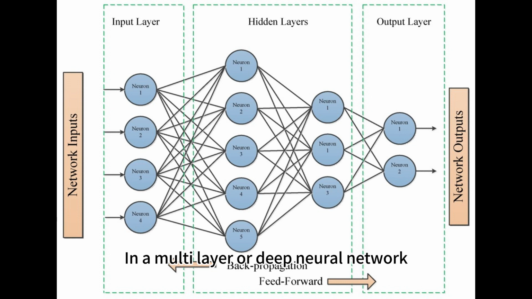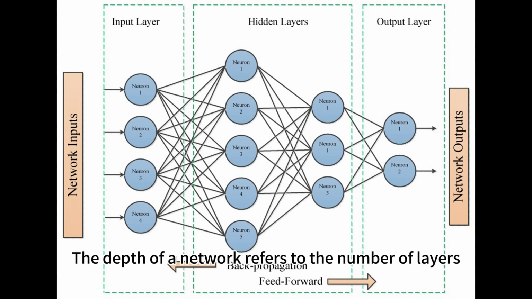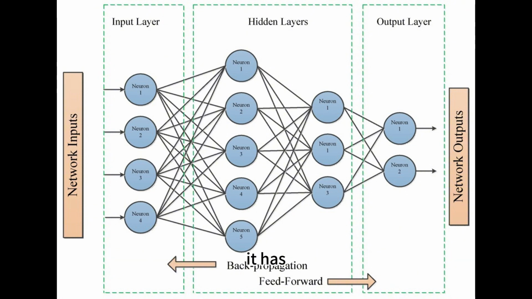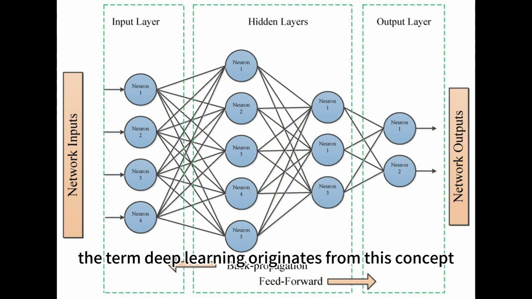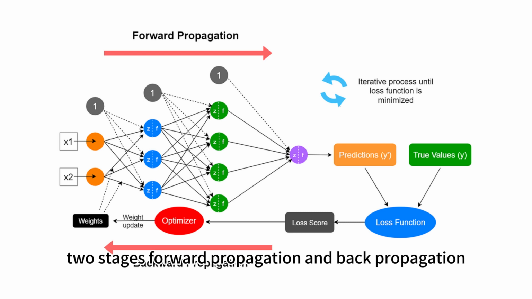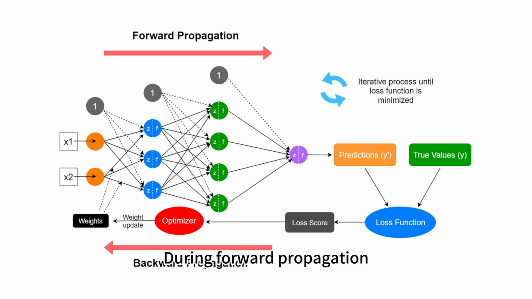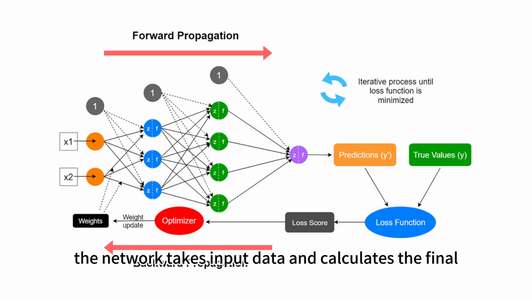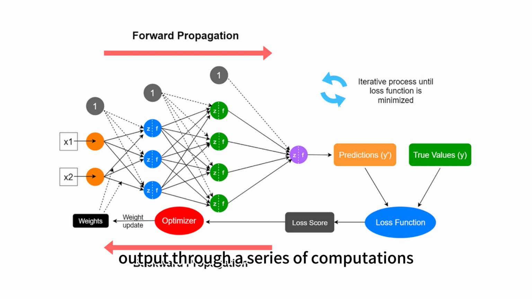In a multi-layer or deep neural network, we have multiple hidden layers. The depth of a network refers to the number of layers it has. The term deep learning originates from this concept. The learning process of a neural network can be divided into two stages: forward propagation and back propagation. During forward propagation, the network takes input data and calculates the final output through a series of computations involving neurons and weights. Forward propagation is essentially the inference process of the neural network.